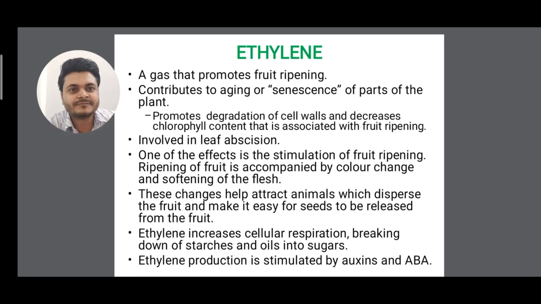Senescence leads to aging, and ethylene is involved in leaf abscission. Ethylene production is stimulated by auxin and ABA, and ethylene increases cellular respiration, breaking down starch and oils into sugar. Abscission means falling off of leaves.